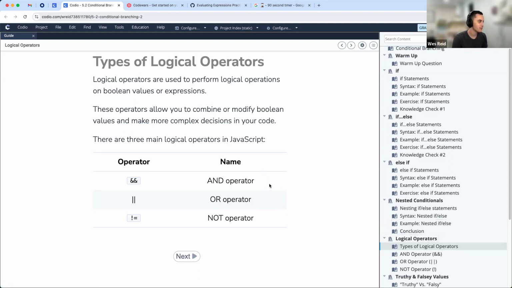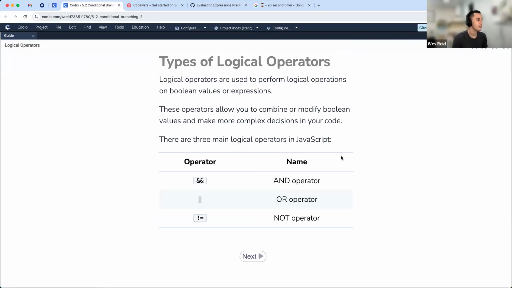So there are three main logical operators in JavaScript. We have our AND operator, which is two ampersands together. We have our OR operator, which is two pipes together. And we have the not operator. The not operator is actually just talking about this exclamation point right here. That is the not operator. This is not "not equal to," but when we say not operator, we're talking about this exclamation point.